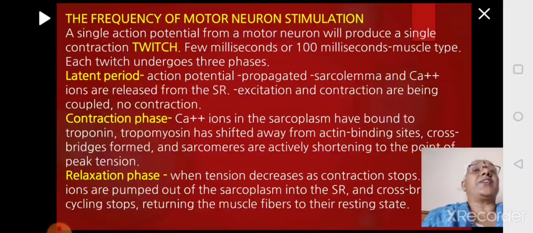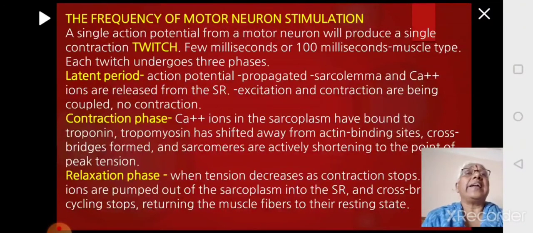You must have observed, sometimes your eyelid will simply twitch. It will contract and relax, or some part of your face there may be a twitch, or in the arms or legs there may be a twitch. For some time the muscle will contract and relax. This is called as a twitch. Generally it happens in the face or the arms or the legs. It takes few milliseconds to some 100 milliseconds, that's all. It will not extend beyond that. This is called as a muscle twitch.